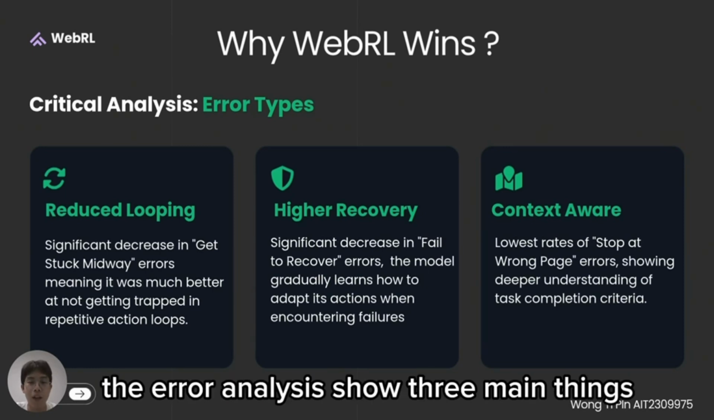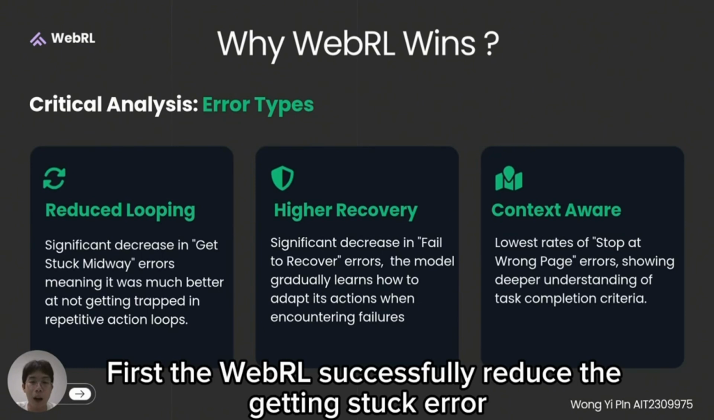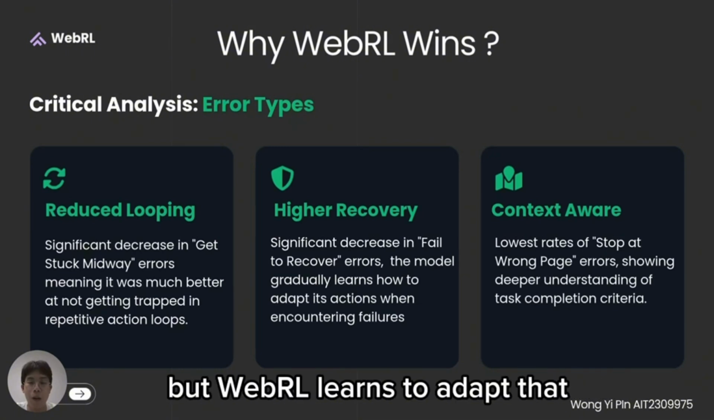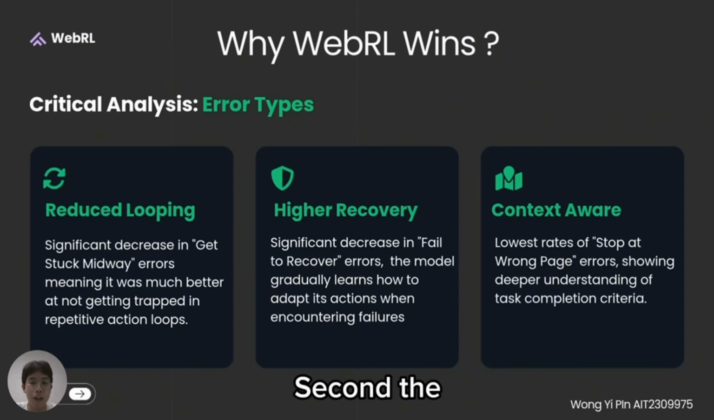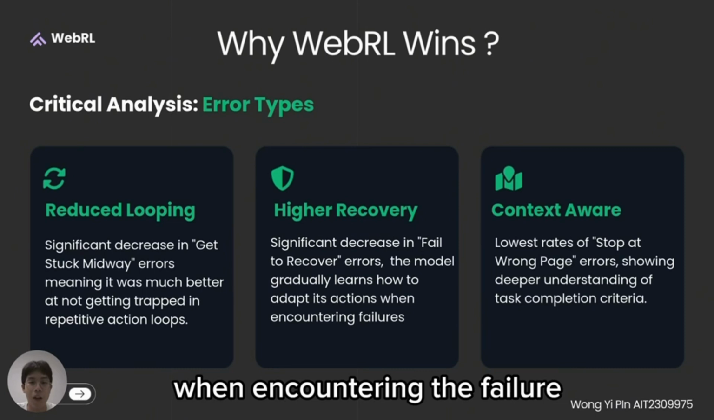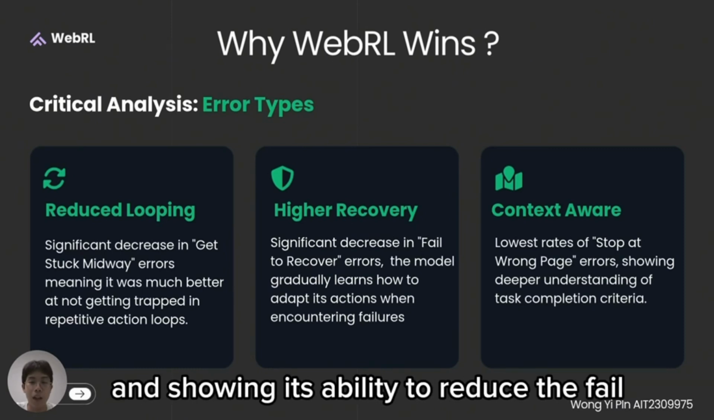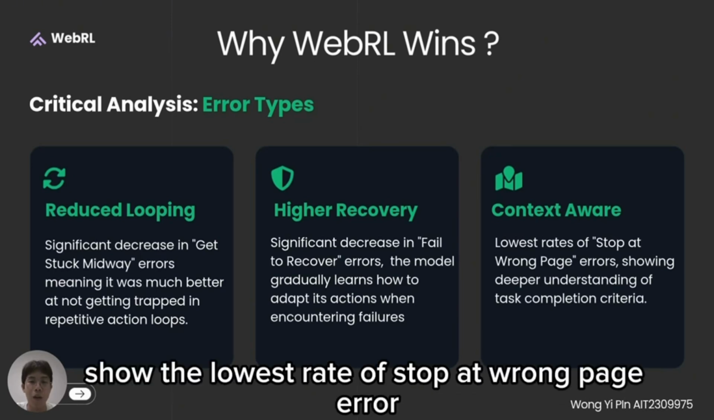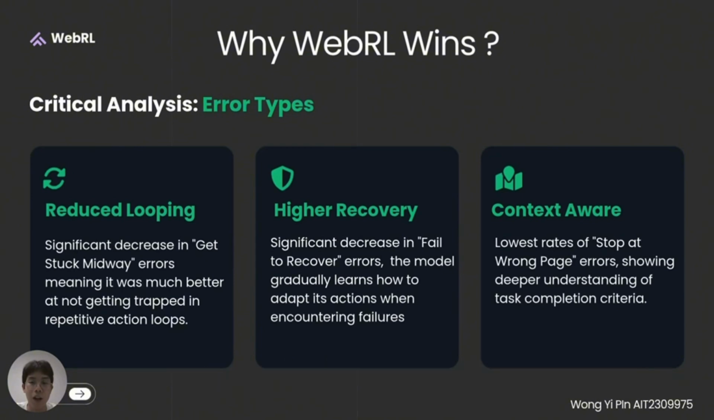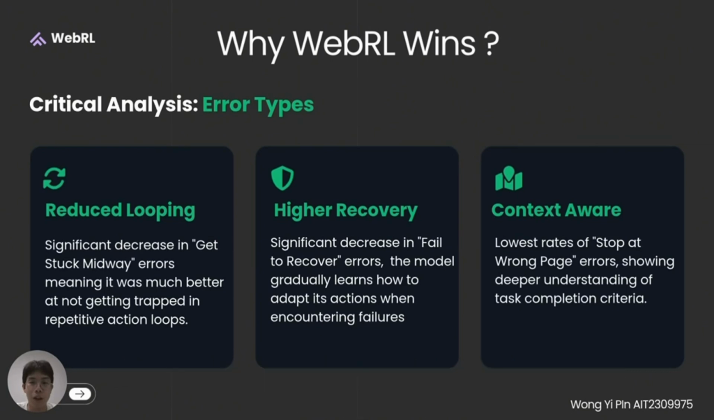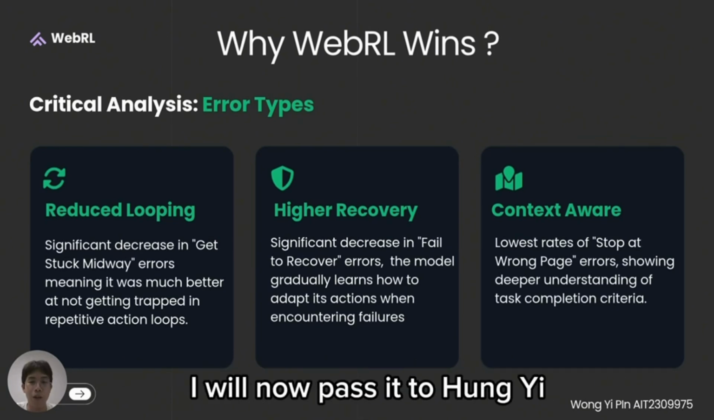The error analysis showed three main things. First, WebRL successfully reduced the getting stuck error. The standard model often gets trapped clicking the same button over and over, but WebRL learns to adapt. Second, the model gradually learns how to adapt its actions when encountering failure through the curriculum learning, showing its ability to reduce the fail to recover error. Thirdly, WebRL showed the lowest rate of the start at wrong page error, showing that it has a deep comprehension of the relation between the task and the web pages. Thank you, that's all from me. I will now pass it to Hong Yi.